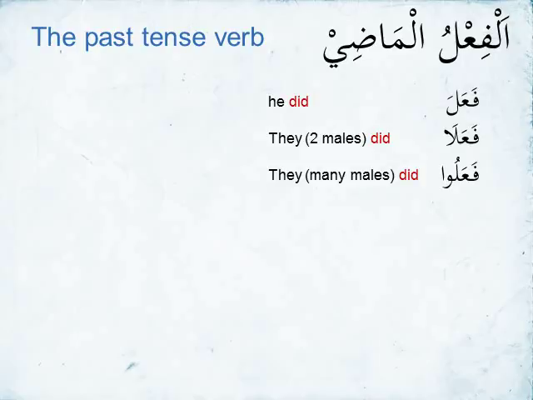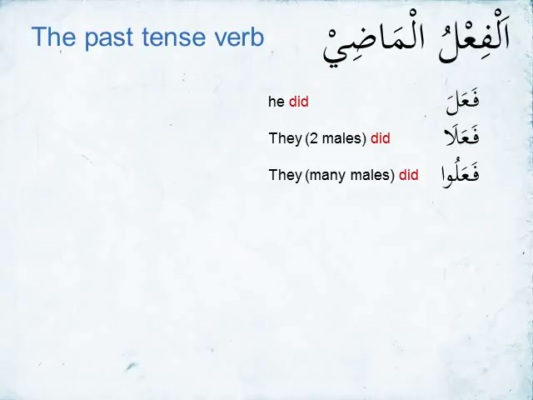So if you look at the word, we'll see that after the fa, ayn, lam, we have a waw and alif. That part is going to be the doer. So the first three verbs of the scale are fa'ala, fa'ala, fa'alu. This is going to be in the third person. In other words, not the you or the I, the he, in the third person.